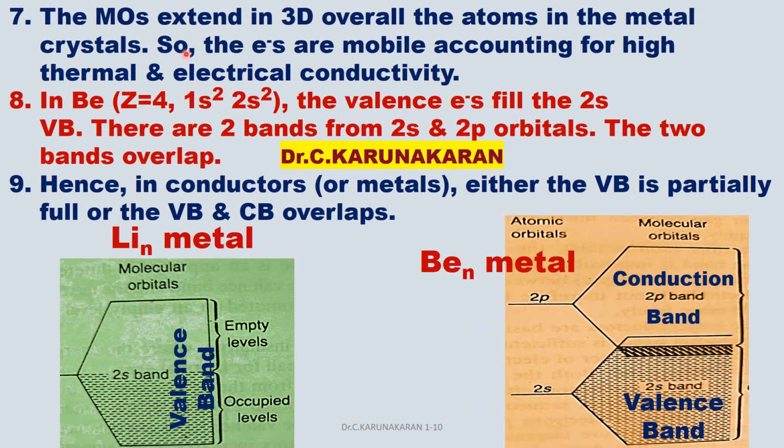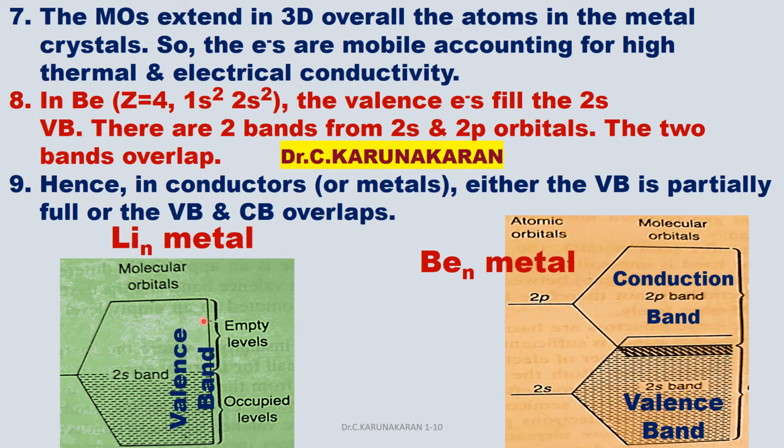The molecular orbitals in metal extend in 3 dimensions over all the atoms in the metal crystal. So the electrons are mobile, explaining high thermal and electrical conductivity. Why are metals highly conducting? Because of this band theory or molecular orbital theory of metals.